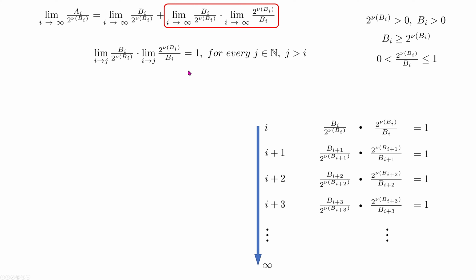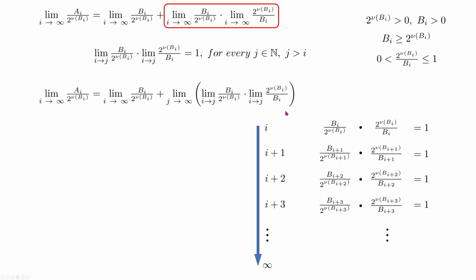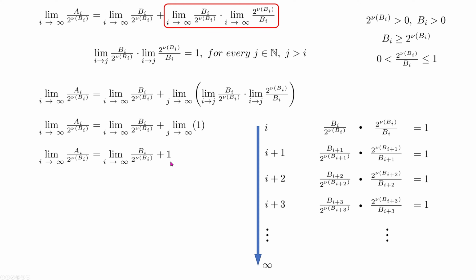We can say that this limit multiplied by this limit for every exact j is equal to 1. So we can substitute this term by this proposition, which means that for every exact value of j, here we've got 1, and we are just changing this j to infinity. But for every exact value, this will be 1. This will be always 1. It's easy to see that the limit of this term is 1, so instead of this limit, we can put here 1.